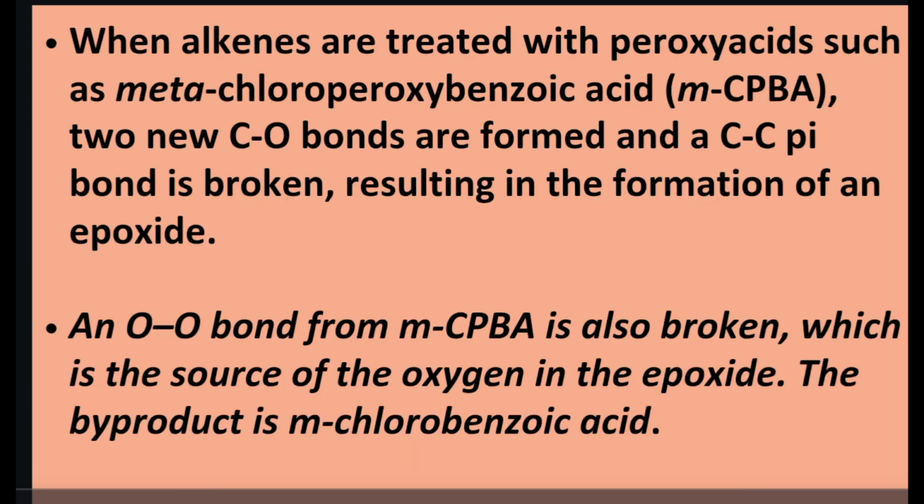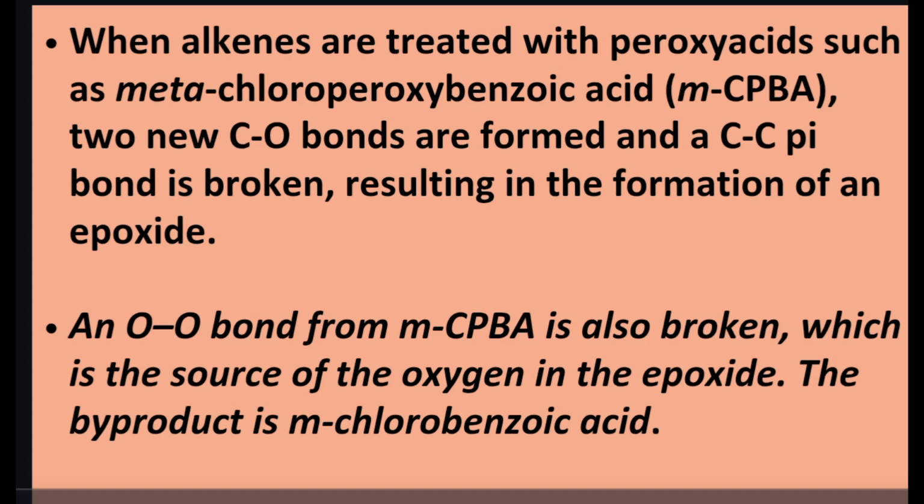Now let's move to another concept. When alkenes are treated with peroxy acids such as meta-chloroperbenzoic acid, two new C-O bonds are formed and a C-C pi bond is broken, resulting in the formation of an epoxide.